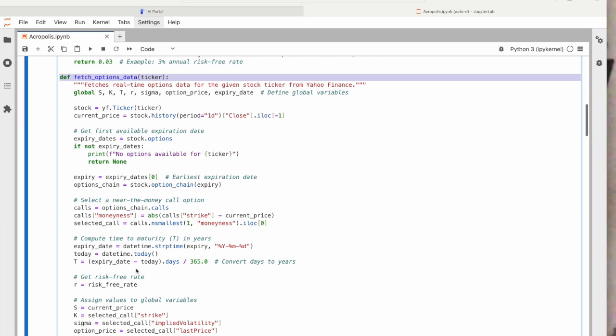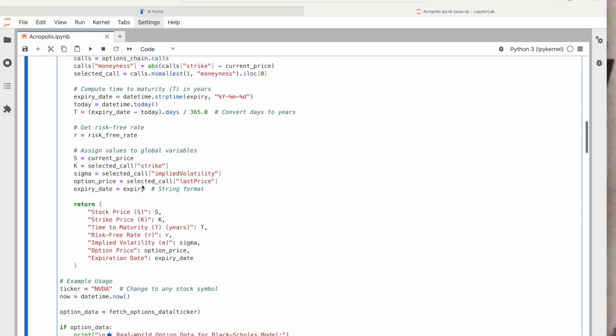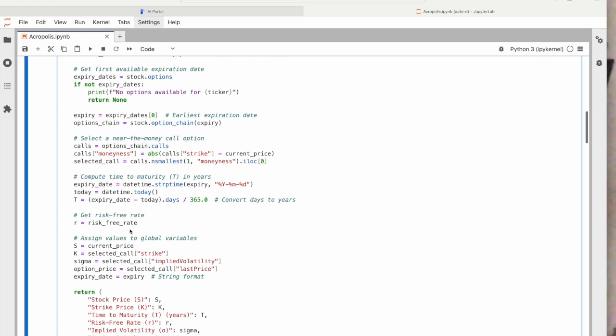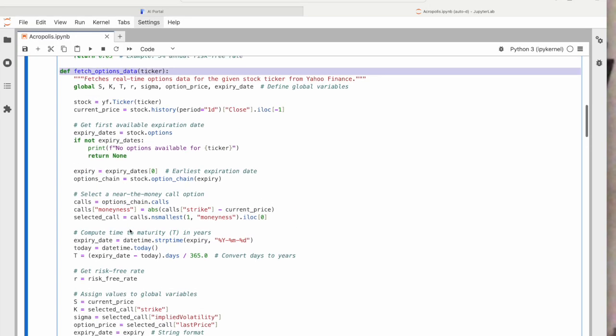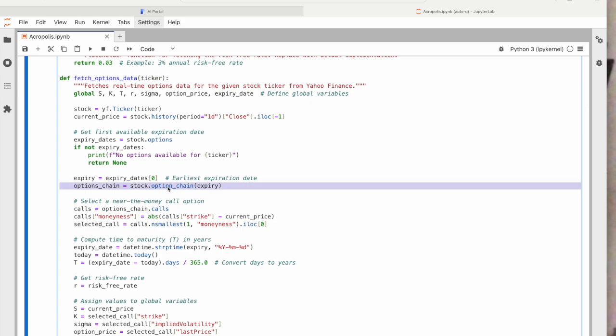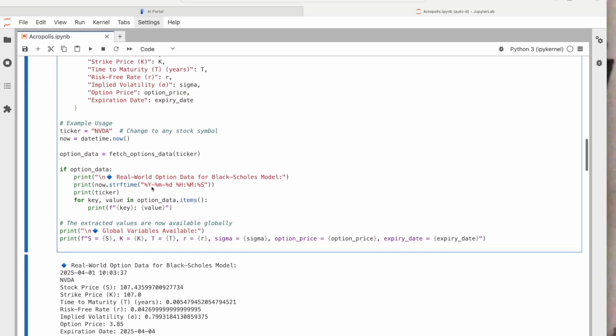We have the ticker down here. We're going to use NVIDIA today. We need the stock price, the strike price, the time to maturity. So we're going to go back up here a little bit, and it gets the first option in the options chain. Okay, so it's the earliest expiration date. So down here, the data that we've pulled for NVIDIA.